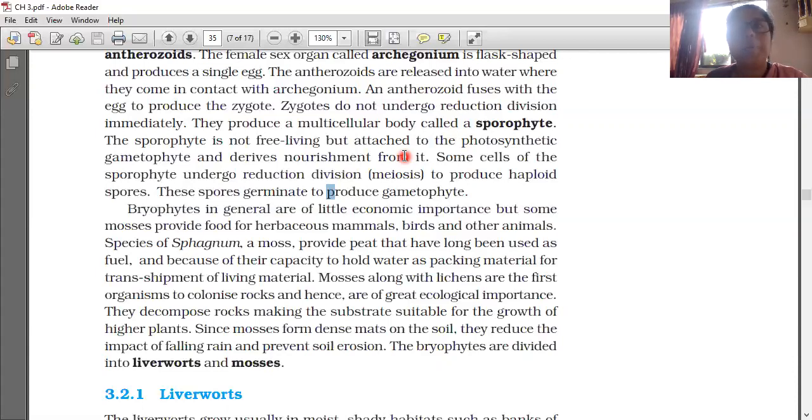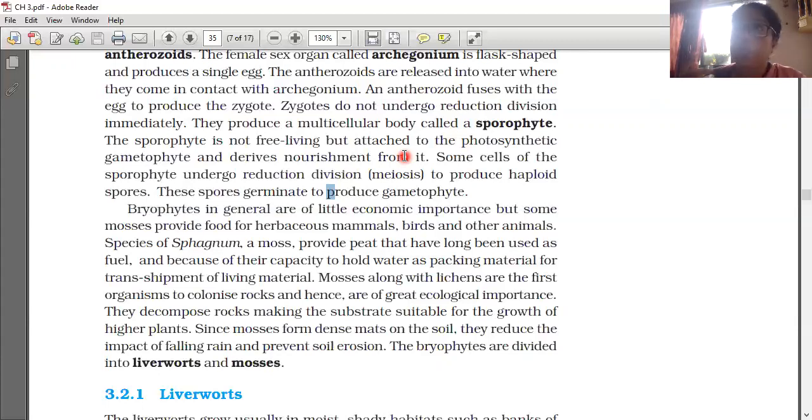And the antheridium produces antherozoids, biflagellate antherozoids, and the archegonium produces an egg. So the egg is the female gamete and the antherozoid is the male gamete. Both of them combine together to form the zygote. And this zygote does not suddenly undergo meiotic division immediately.